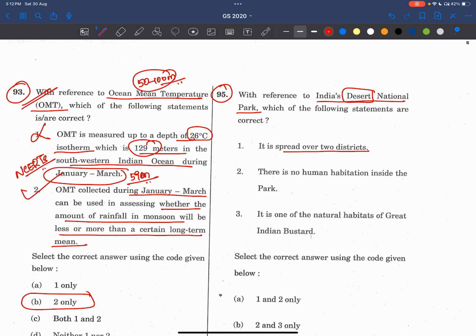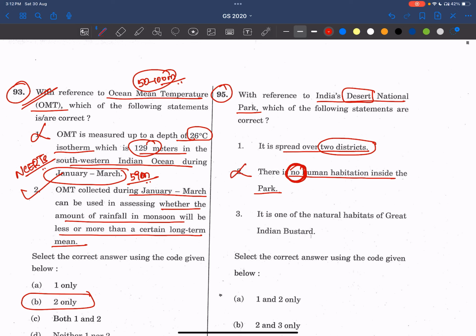Now see, there is no human habitation inside the park. So here he is telling that it is spread over 2 districts. If there are 2 districts, why can't there be at least one human habitation in that? They can't be humanless, right? Also this looks like an extreme statement, no human habitation, right? So this statement is wrong.